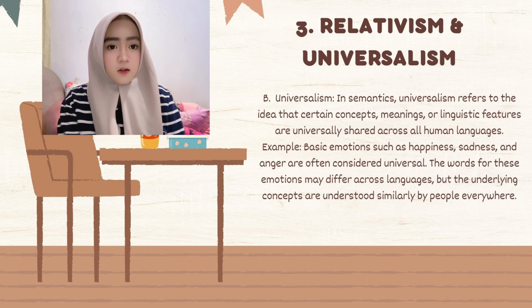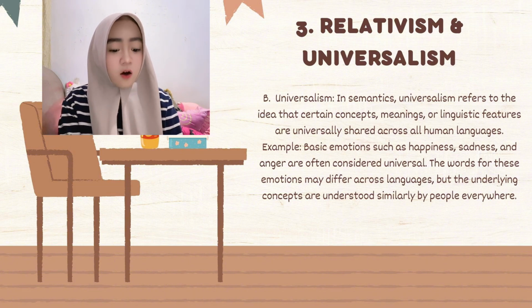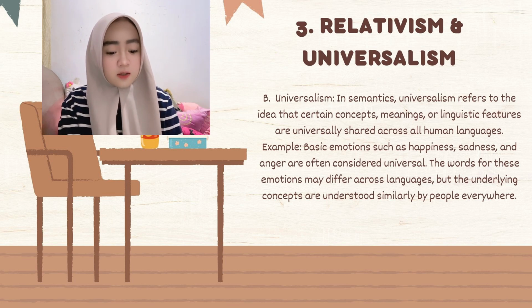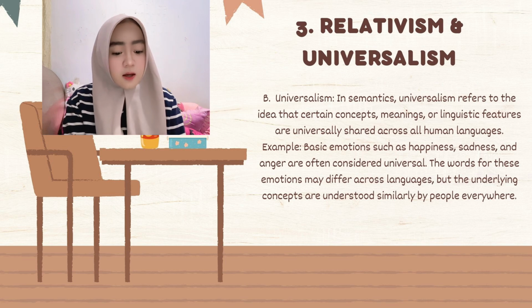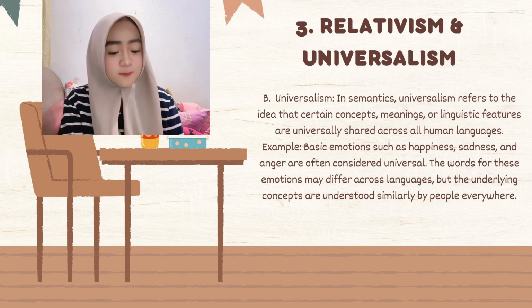Okay, the second one is universalism. In semantics, universalism refers to the idea that certain concepts, meanings, or linguistic features are universally shared across all human languages.